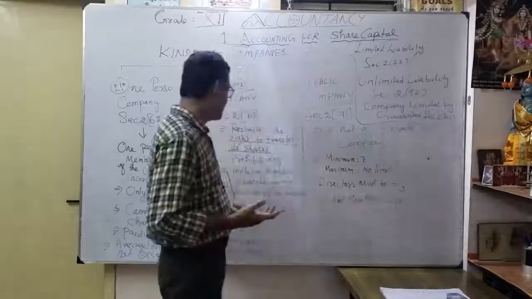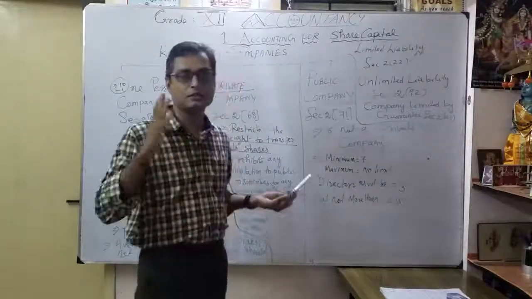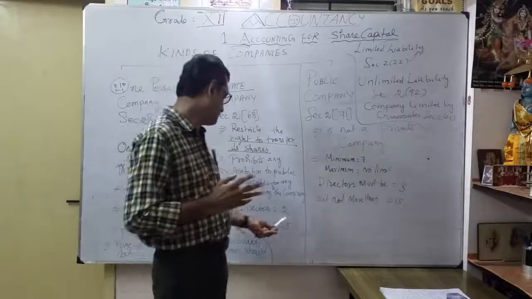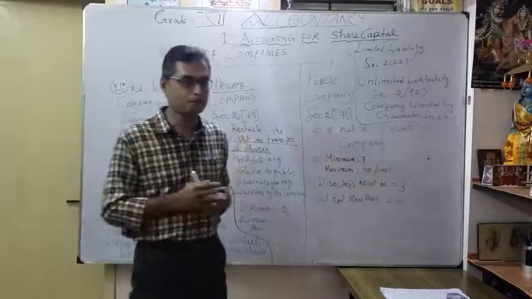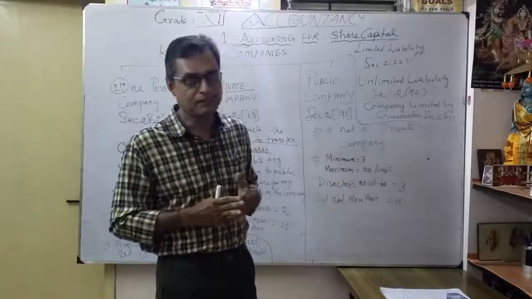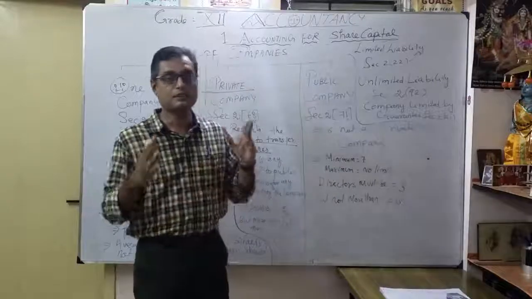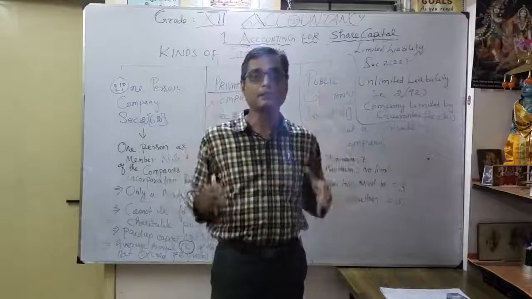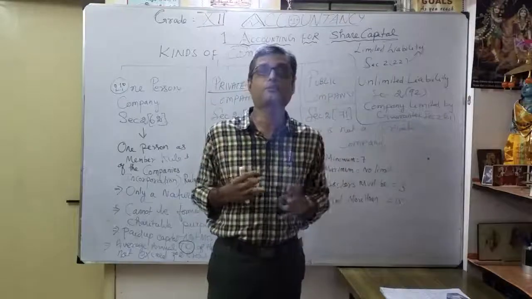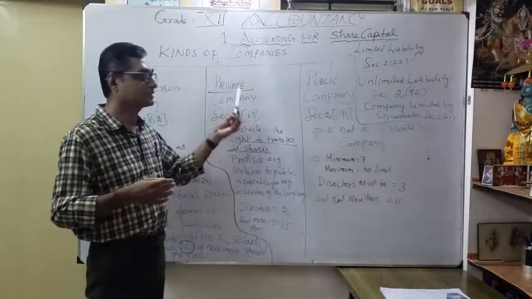Then here the minimum number of directors should be at least 2, but not more than 15 directors. If you want to form a private company, at least 2 directors, but not more than 15 directors. Only thing, you can't transfer the shares, and you are prohibited from inviting the public to get money. Those are the 2 important points under the private company, section 2, subsection 68.